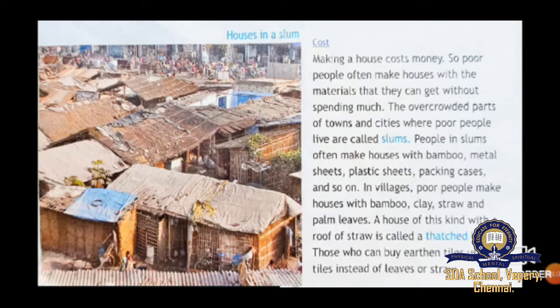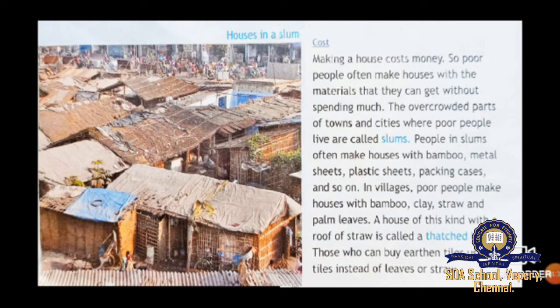Without money we cannot build a house. A single room, hall, kitchen, bedroom and attached bathroom in a small space would need more than 10 lakhs of rupees. So making a house costs money.